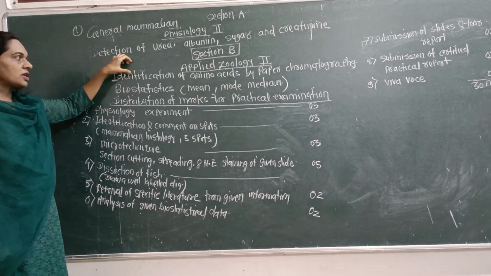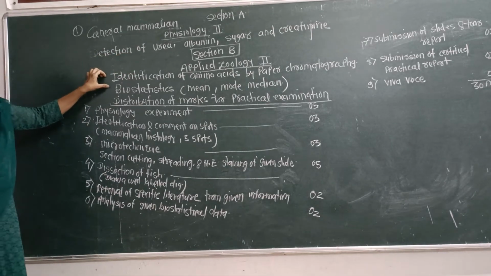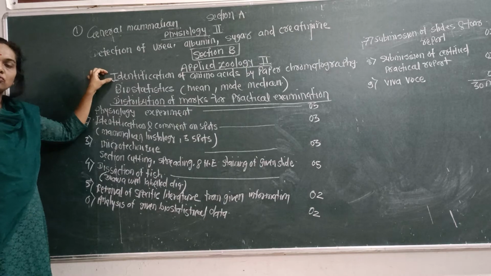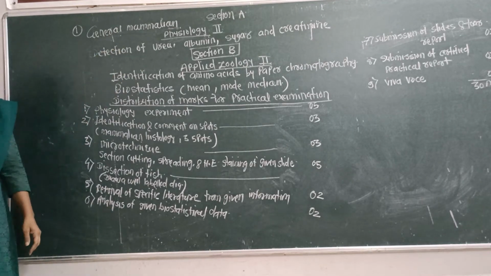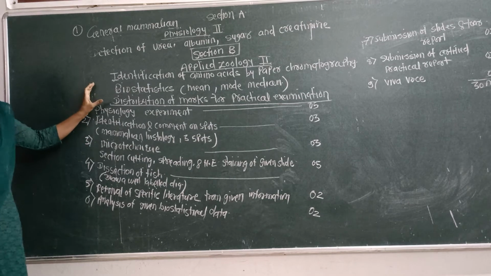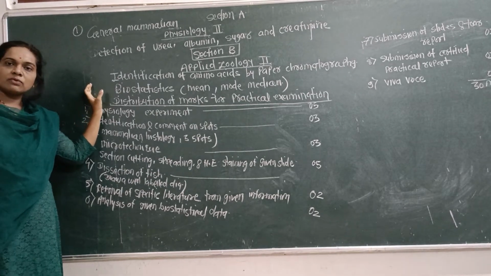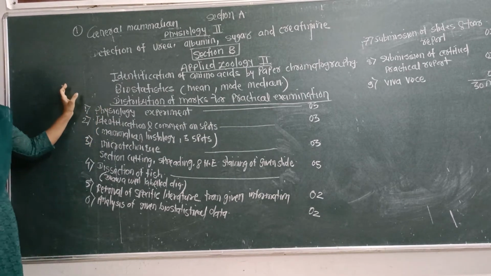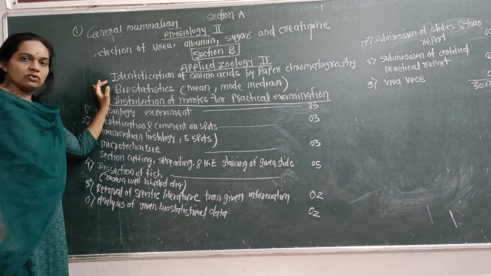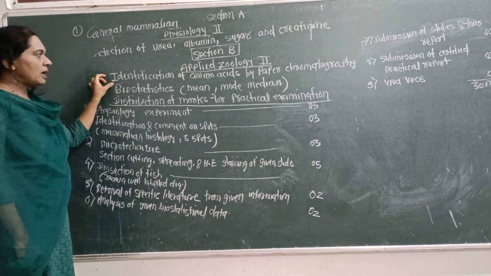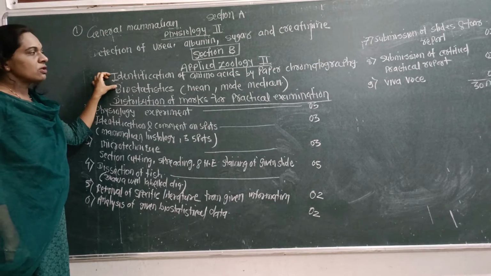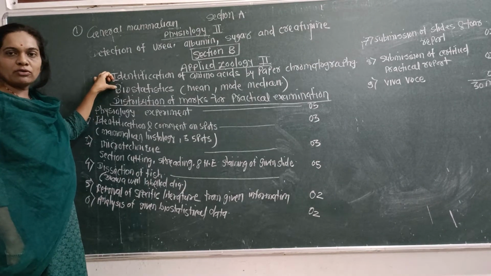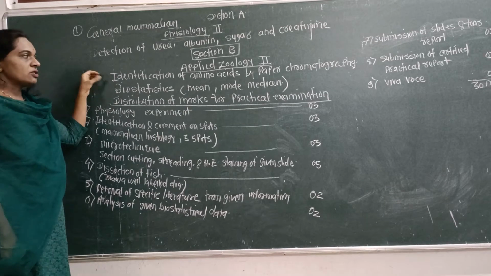Then the second one, in section B, is applied zoology, that is the application of zoology for human welfare. All of you know very well that physiology is the study of body organs and functions of the organs, or the study of life processes that take place in the body of an organism. In applied zoology, the first practical is about identification of amino acids by paper chromatography.